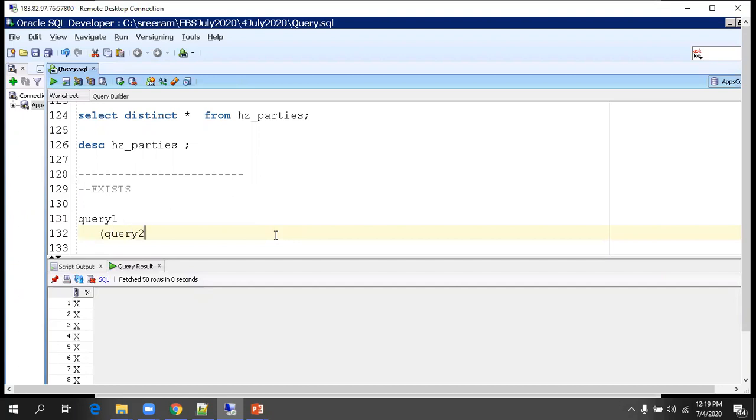You want to give the result only when query two has records. So you say where number exists, and here you write select X. This is just to have some column name, because a select query will not work without mentioning a column value. That's the reason a dummy value is mentioned there.